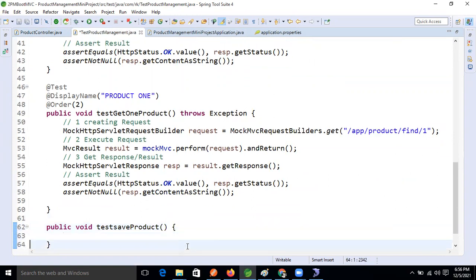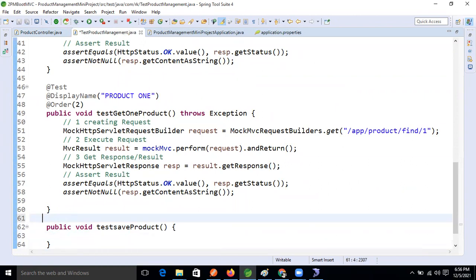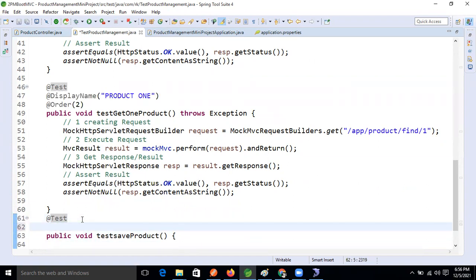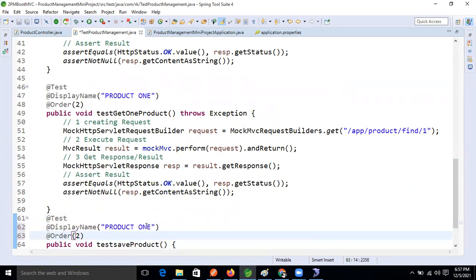Okay, so now, if you want to make this method a test method, what is the annotation, guys? At the rate of Test. Now this one also, Test, both. Now specify the order as well as the name also. So for that, product save, and give this one as 3.